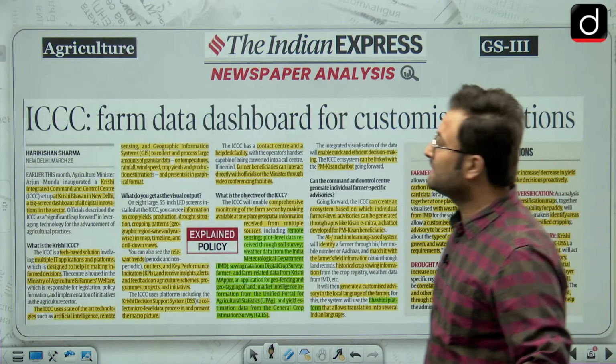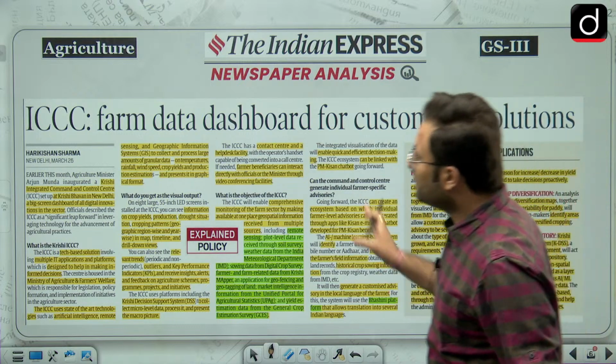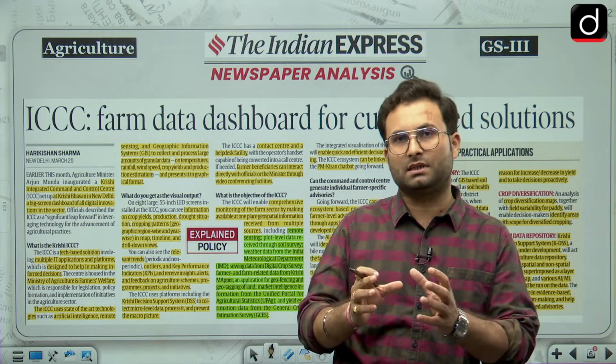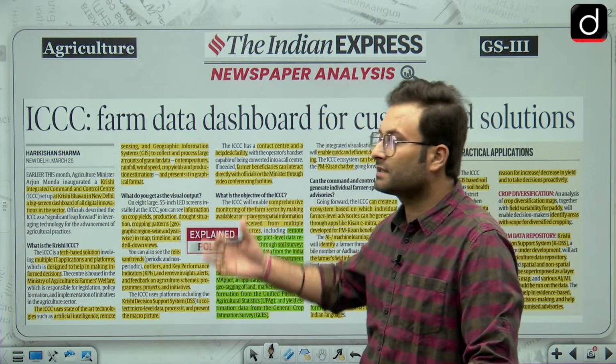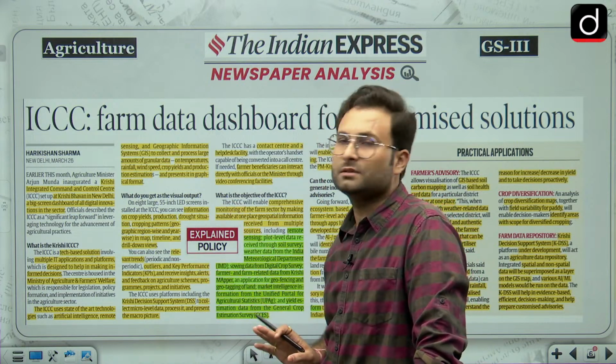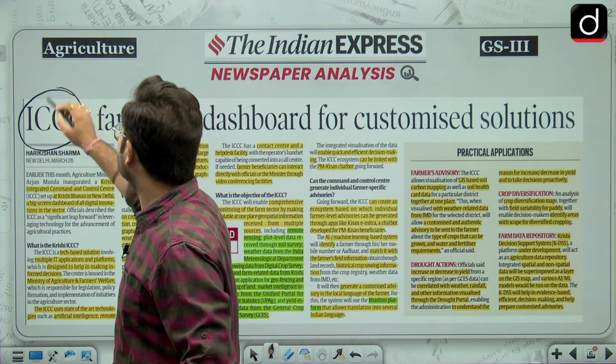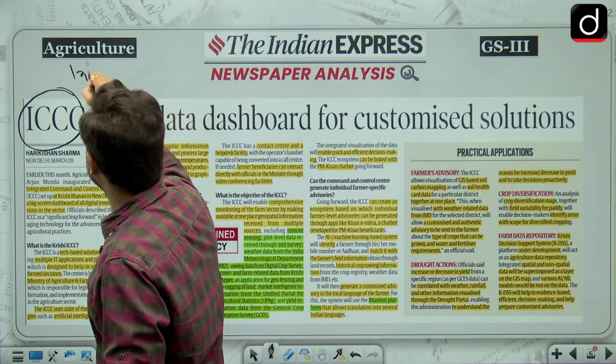Okay, ICC farm data dashboard for customized solution. In this whole article, I will be talking a lot about farmers related schemes, etc. I will be saying that more this word integration, or you can say all the services at one point, because that is what is written in this particular article. Okay, so when we are talking about this ICC, that is integrated command and control system or center,